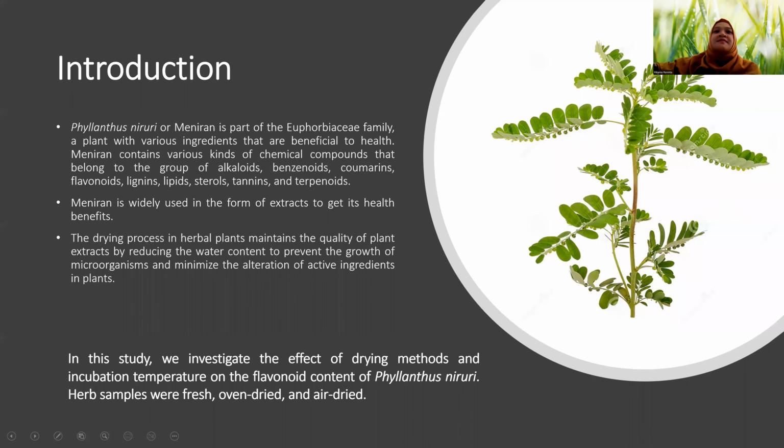Phyllanthus niruri, or meniran, is part of the Euphorbiaceae family, a plant with various ingredients that are beneficial to health. Meniran contains various kinds of chemical compounds and is widely used in the form of extracts to get its health benefits.